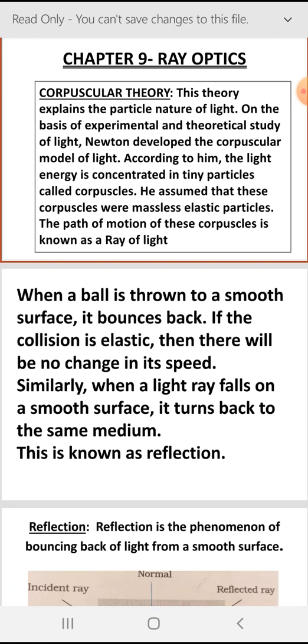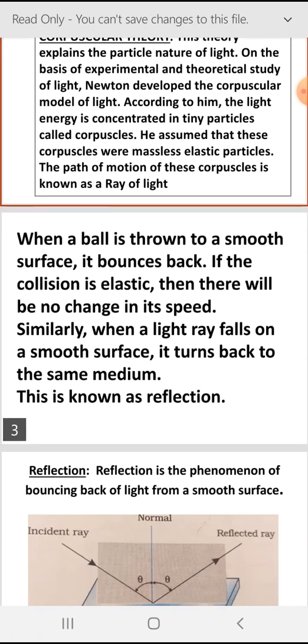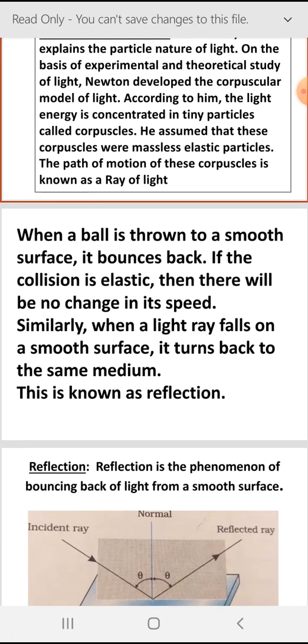This propagation, first part reflection, can be explained by using an example. If we throw a small ball on a smooth surface, it turns back to the original medium or bounces back.